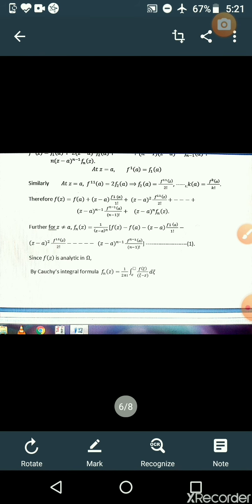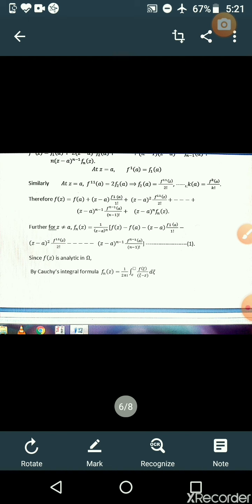So on the n minus 1 term and the last nth term, for z not equal to a. Previously we wrote it for z equal to a. Now for z not equal to a, we can write the last term: f(z) minus f(a) whole to the power of n, expressed in terms of f_n(z) equal to 1 by (z minus a) into the remaining terms. Call this equation 1.